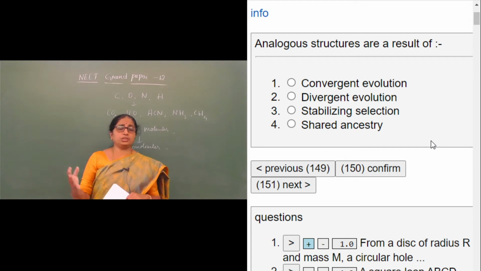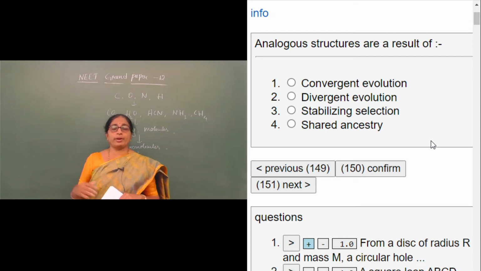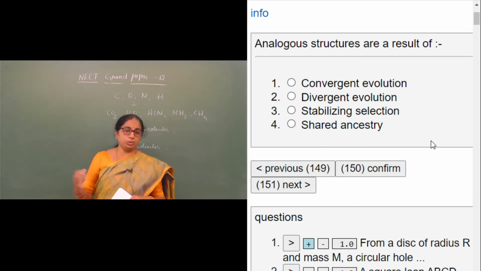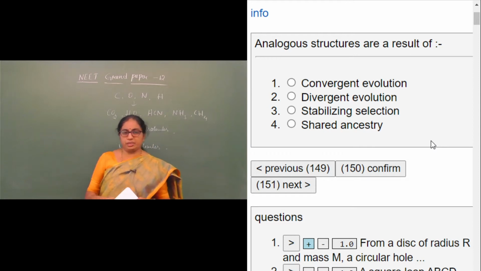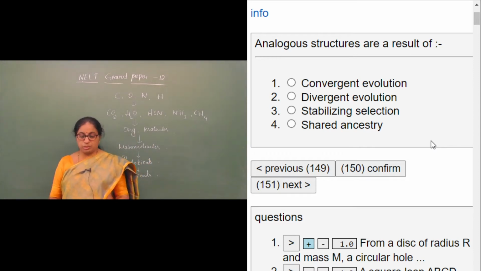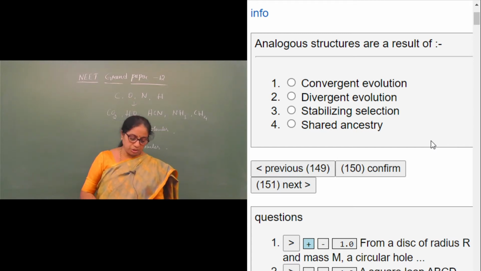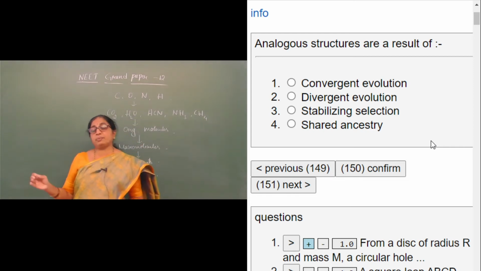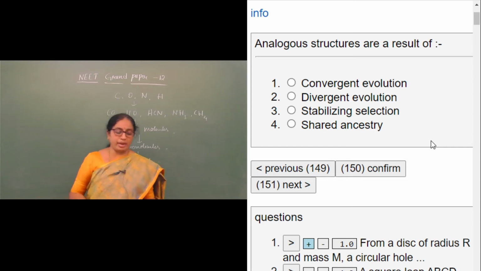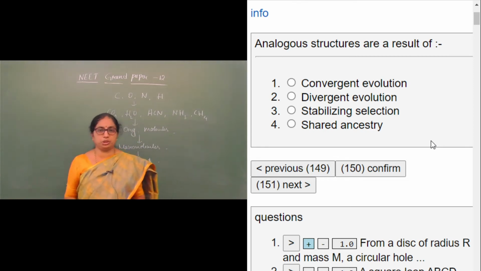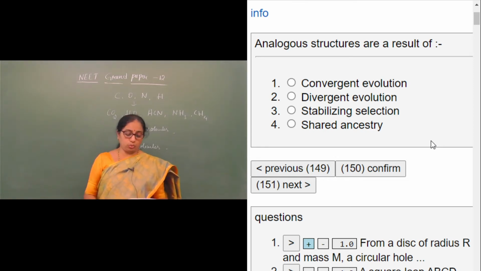So, both analogous structures and homologous structures are evidences of evolution. We have studied in detail. Analogous structures are dissimilar in structure, but they have common functions. Such structures can be called analogous structures. The best example can be the eye of octopus and man. Both have similar function, but their origin is quite different.